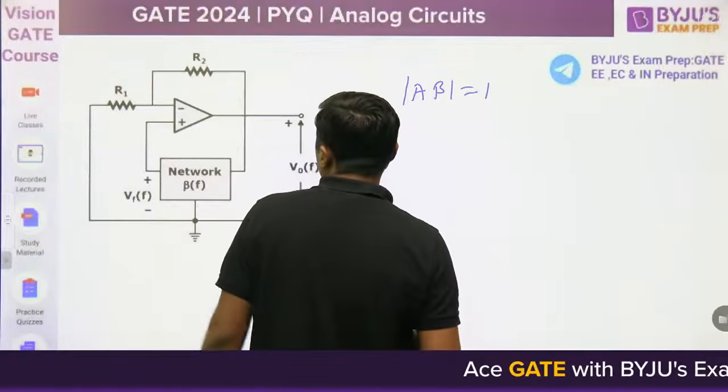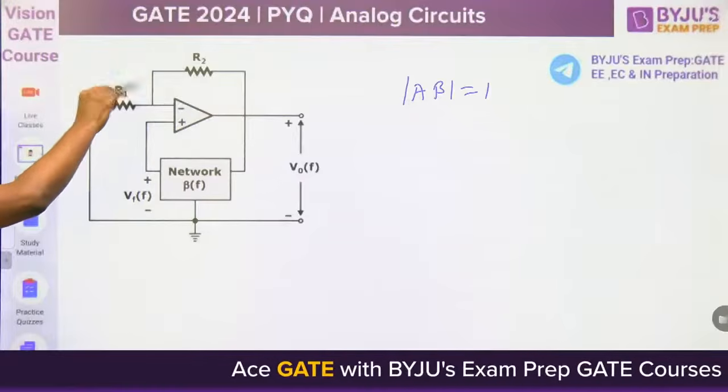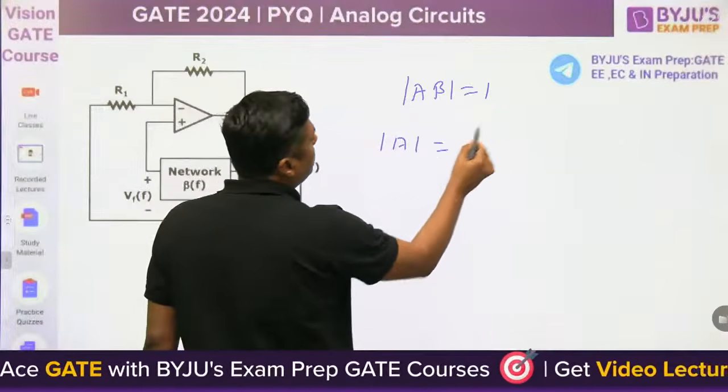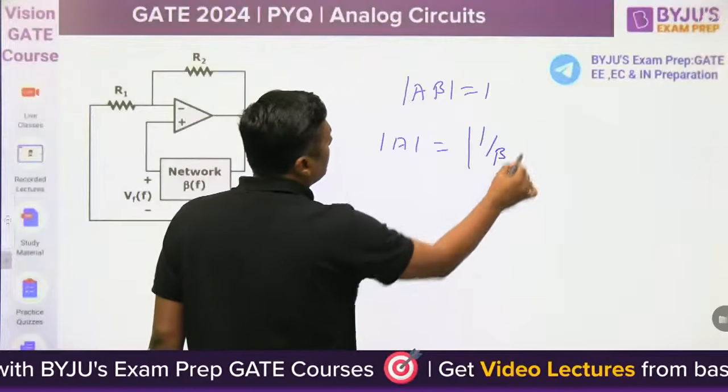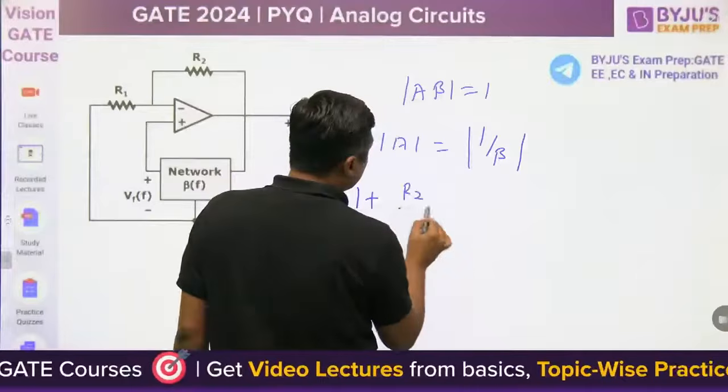Mod of A beta should be equal to 1. So this is a non-inverting operational amplifier, and mod of A is equal to 1 by beta. What is A? 1 plus Rf by R1, that is R2 by R1.